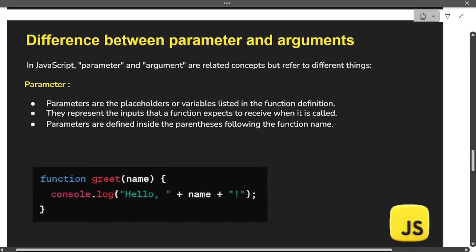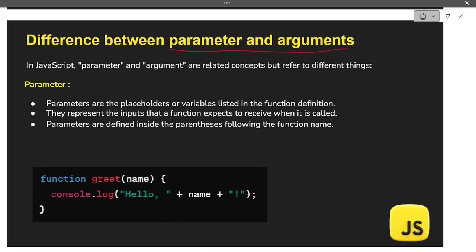Difference between parameter and arguments. This is again a very simple question, but often candidates get confused between these two terminologies, that is what is a parameter and what is an argument, and they answer it interchangeably. So let's understand what is a parameter and argument in this question. In JavaScript, parameter and arguments are related concepts but refer to different things.